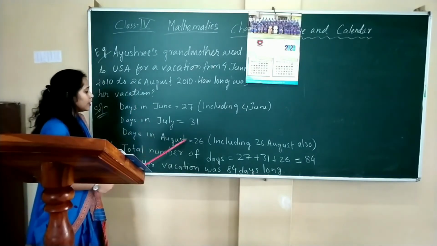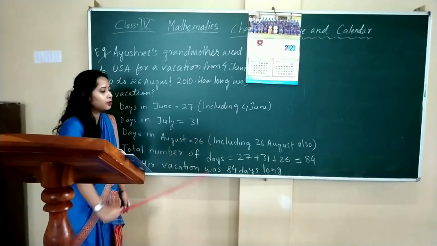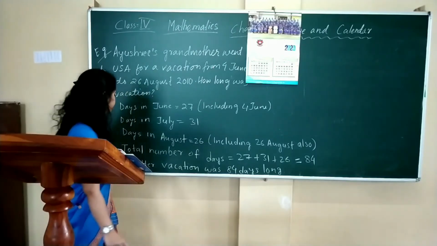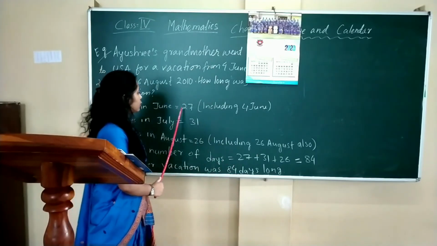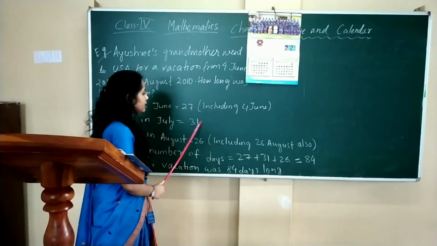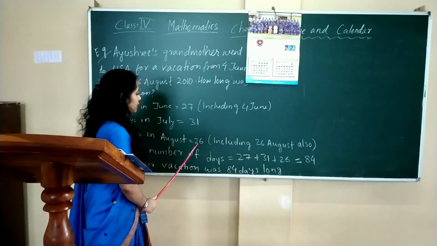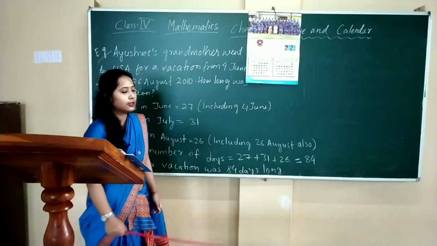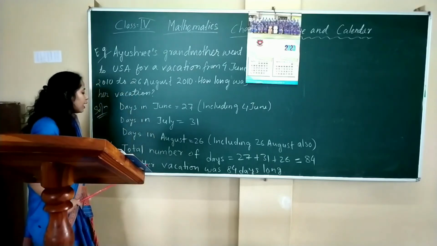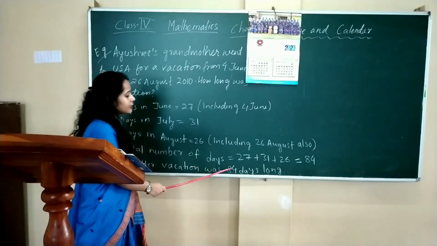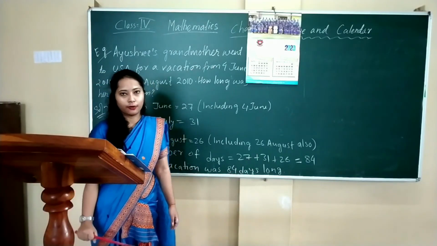Days in August equal to 26 including 26 August. Therefore, total number of days is 27 plus 31 plus 26. That is 84. Thus, we can say that her vacation was 84 days long.